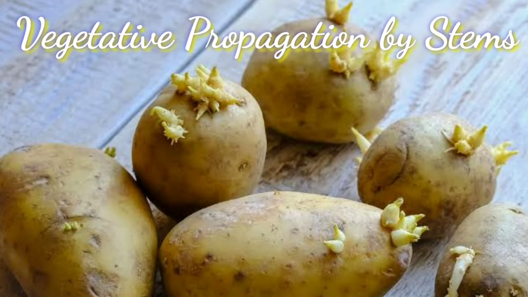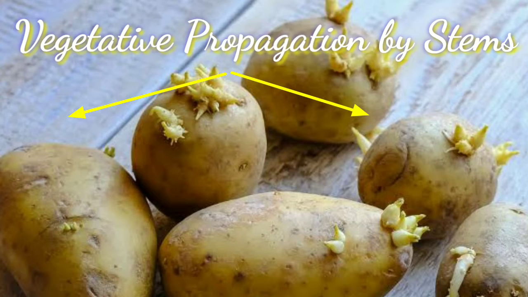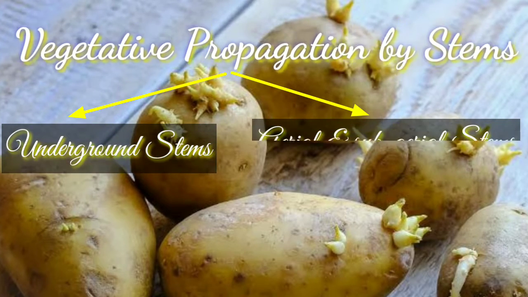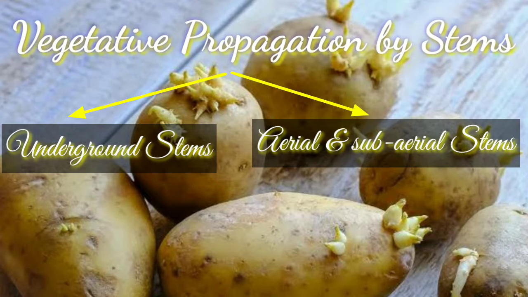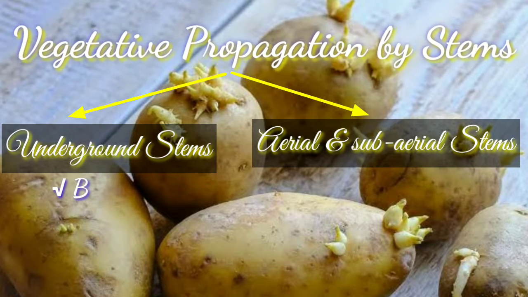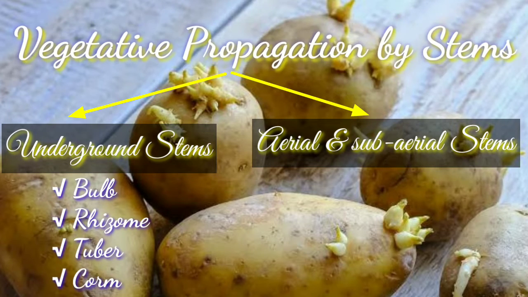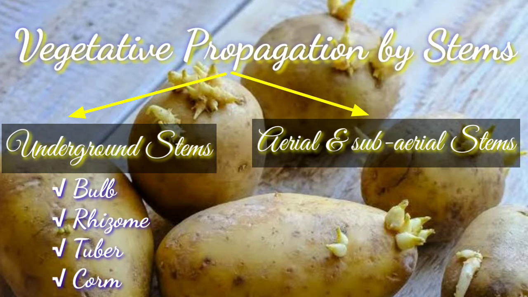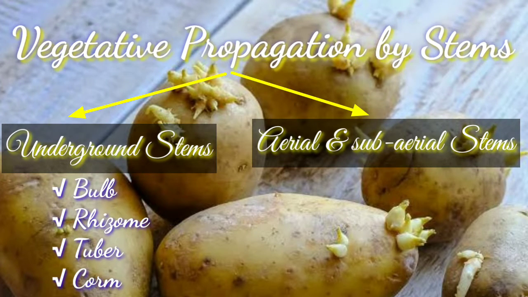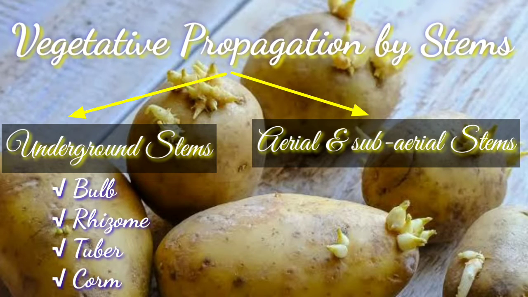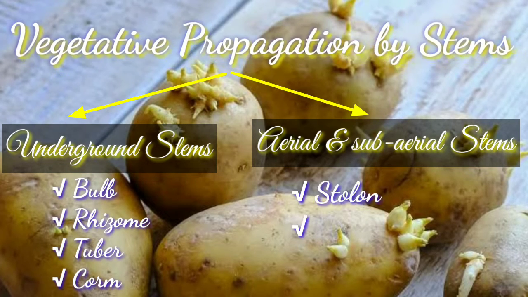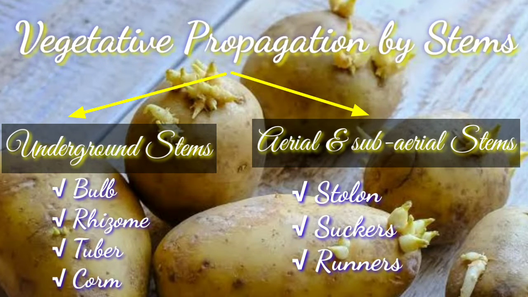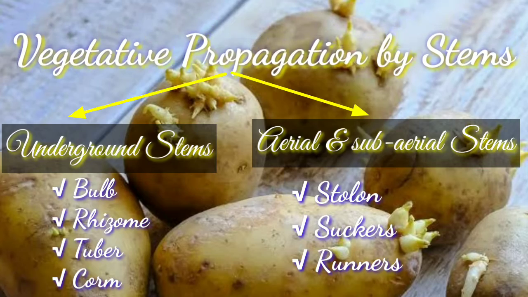There are two types of stems which are found in plants: underground stems and aerial or subaerial stems. In underground stems, tuber, rhizome, bulb and corm etc. are used as vegetative propagules, whereas in aerial or subaerial stems, stolon, sucker, runners, etc. are used as vegetative propagules. Let us try to understand them in detail.